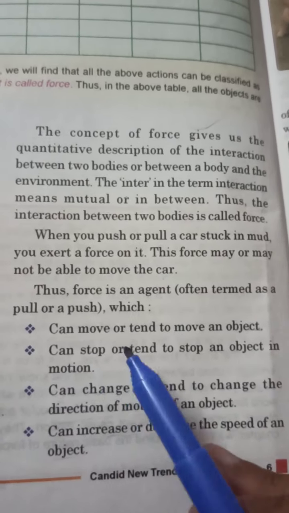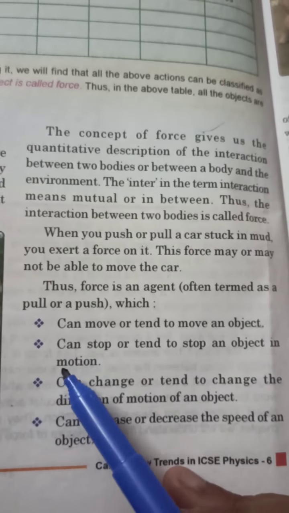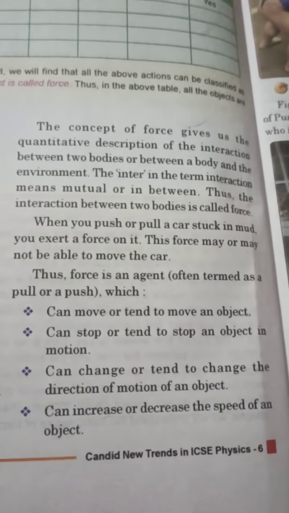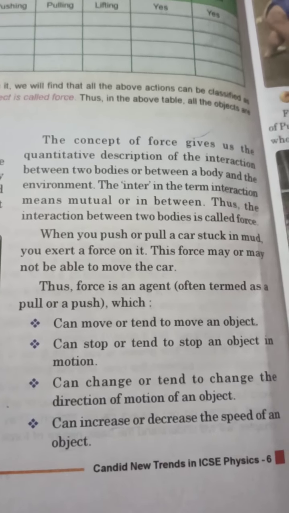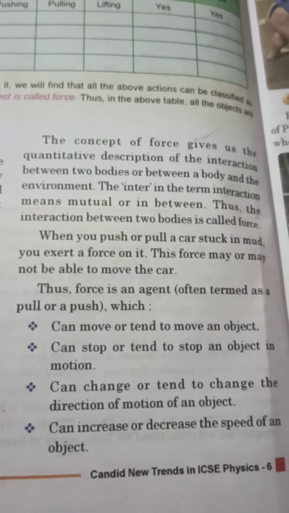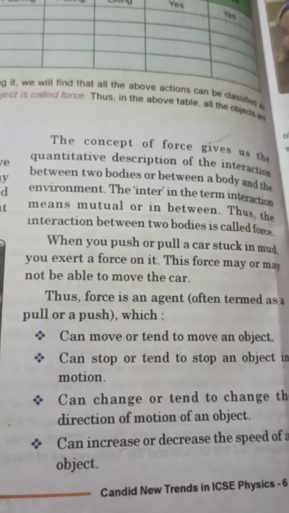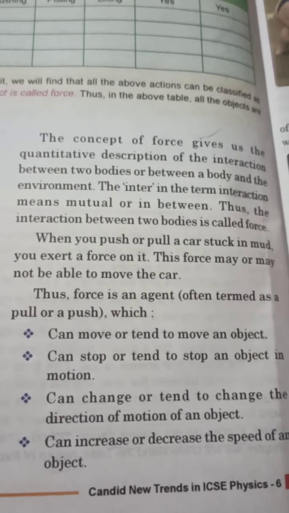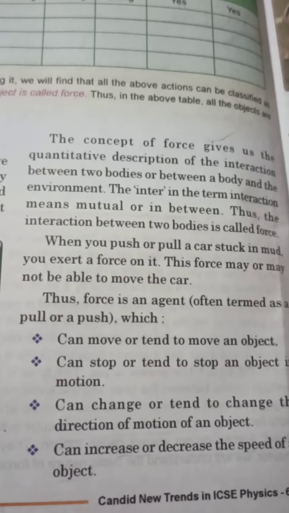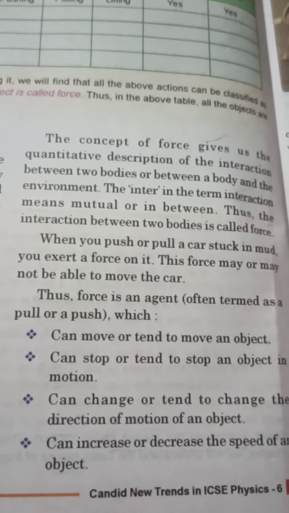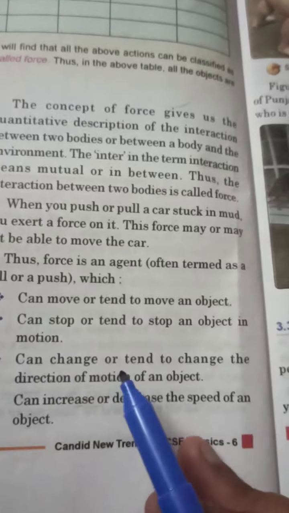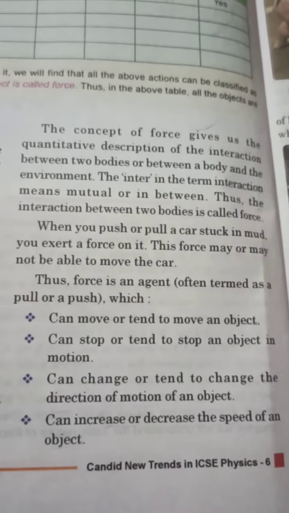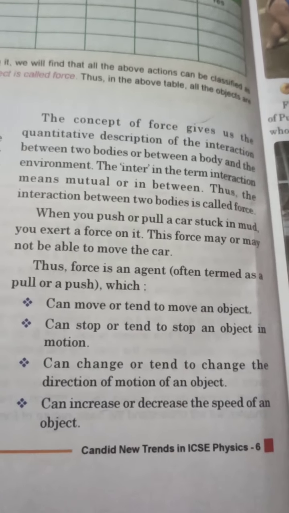Force can stop or tend to stop an object in motion. Yes, if something is coming towards you, just imagine a car whose brakes have failed and it is coming towards you at slow speed. It is quite possible that if two or three people apply force, we can easily stop the car. And this might happen with many things, that we can stop an object that is actually moving.